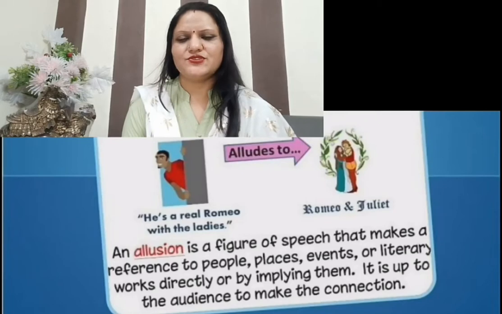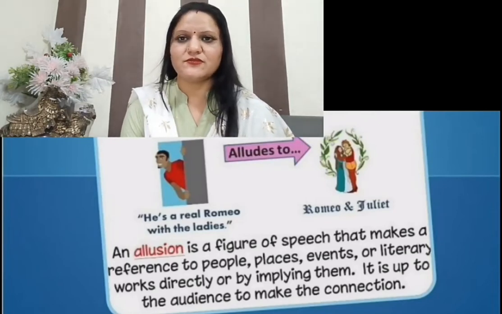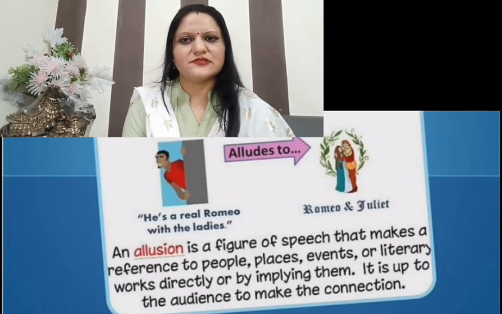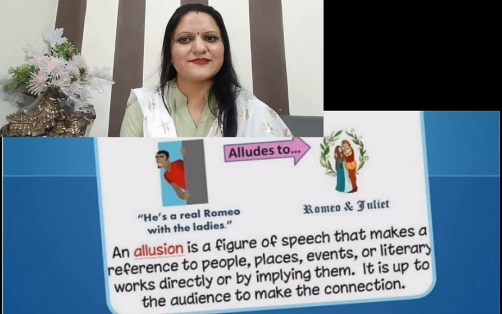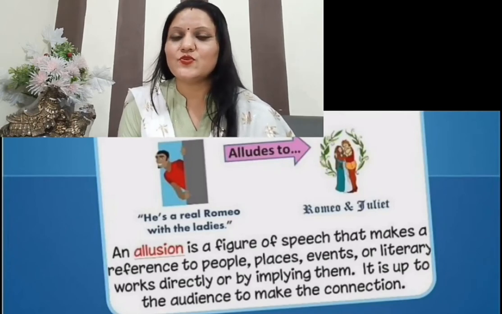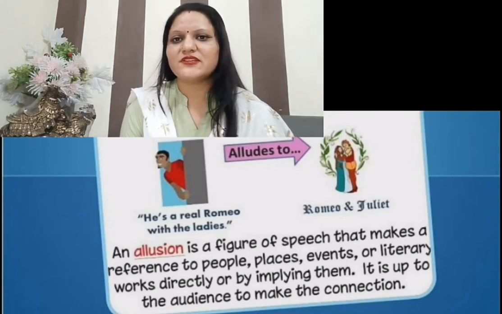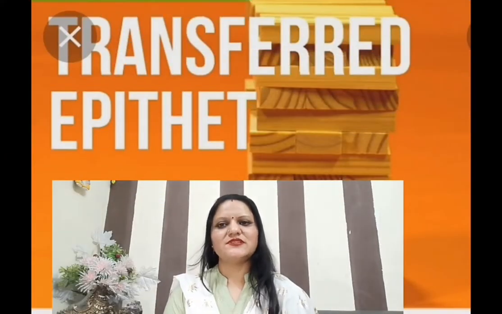Next one is allusion, a special type of reference to another work of literature, a symbol, an event, or a person. Allusions are generally from well-known sources. For example, a woman might say to her husband, "Thanks, Romeo." Traditionally, Romeo is looked upon as one of the most romantic and famous characters of Shakespeare's play Romeo and Juliet in history.